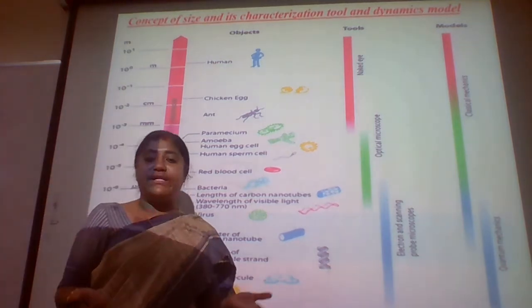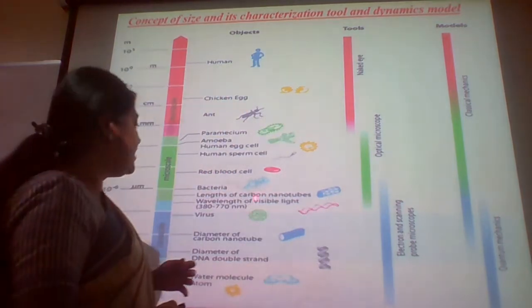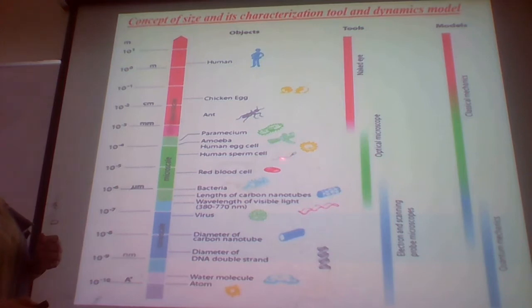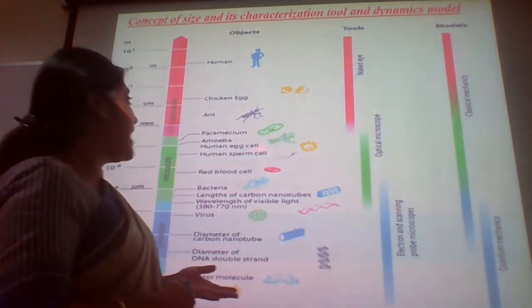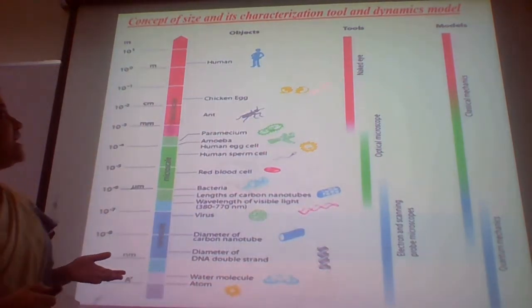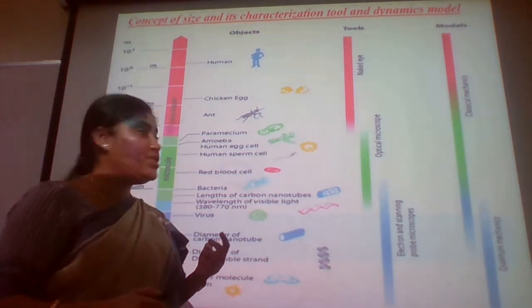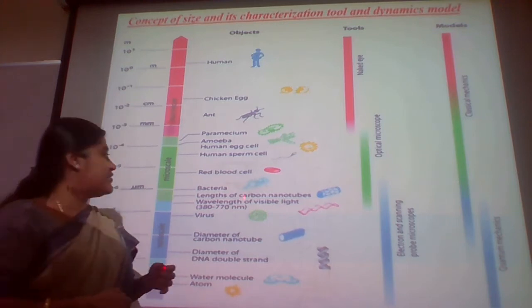The whole world is basically now under the pandemic of the coronavirus. So we need to know the dimensions of these viruses over here and what exactly the tools are for diagnosis of these materials. As you see, with the naked eyes, we can go till the ants, and with some kind of microscope, optical microscopes, we can see the red blood cells, the human sperm cells, human egg cells and all those things.